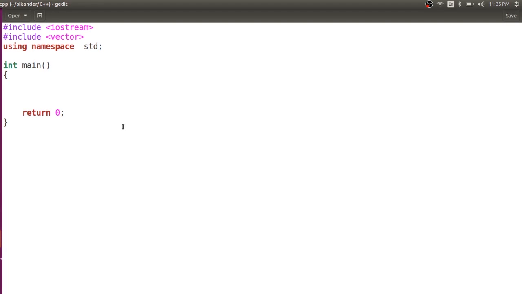Hi, in this session we are going to learn a C++ concept of vector. Now vectors are very similar to an array. So first we'll try to look into how we work with an array and what the drawbacks of an array are, and how vector overcomes the problems of array.